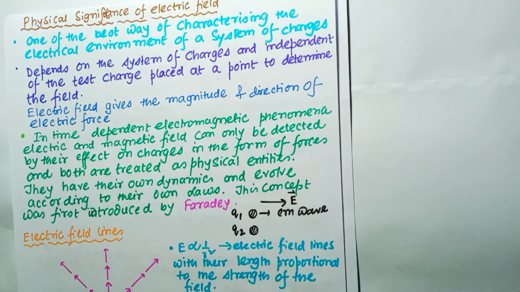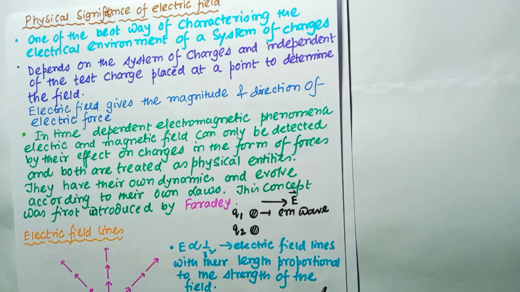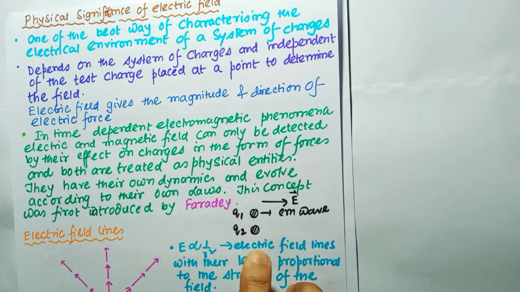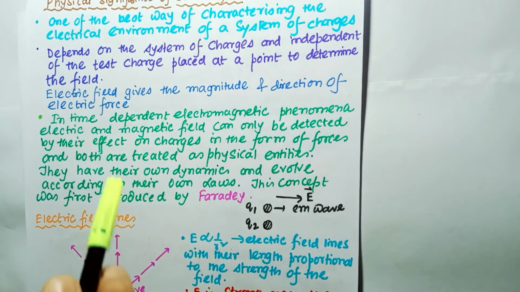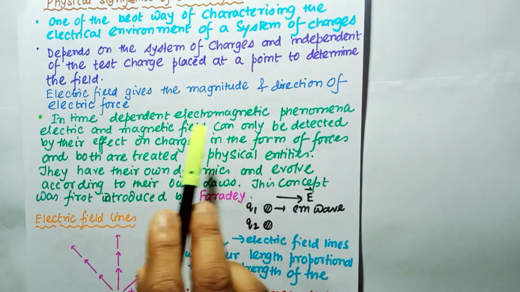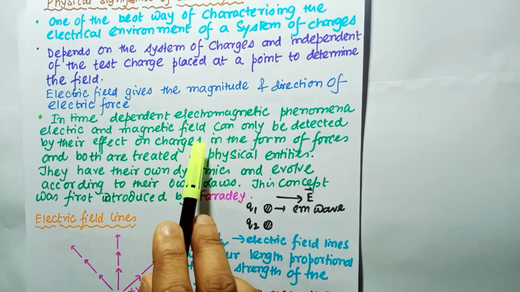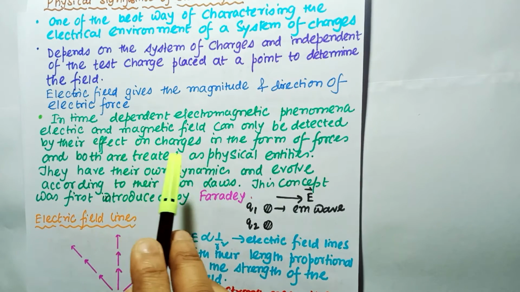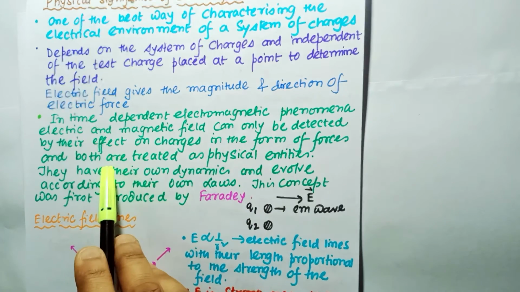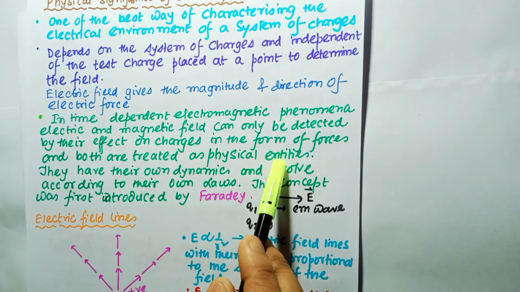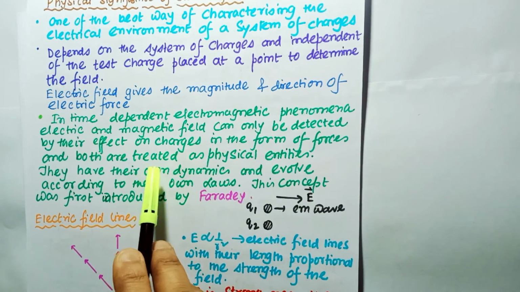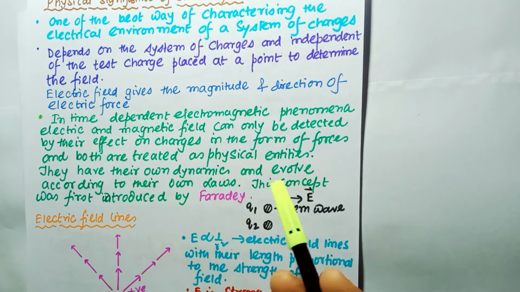It reaches the charge Q2 and imparts a force on the charge Q2. So we can see that Q1 and Q2 will not be accelerated at the same time when the electric field is switched on, because there will be some time delay. So in time dependent electromagnetic phenomena, the electric and magnetic fields can only be detected by their effect on the charges in the form of forces, and both are treated as physical entities.